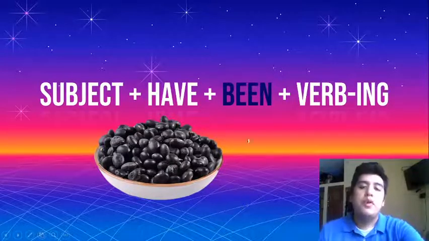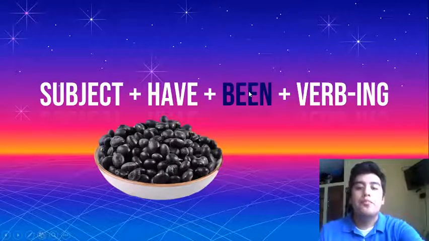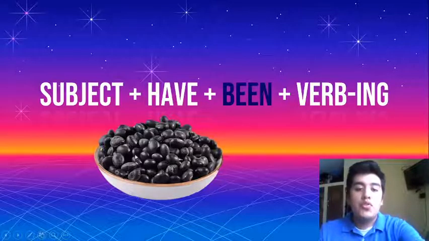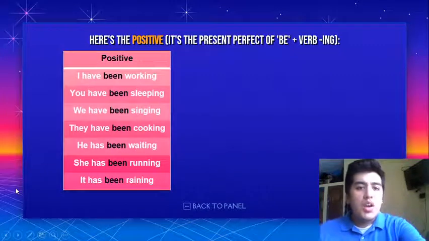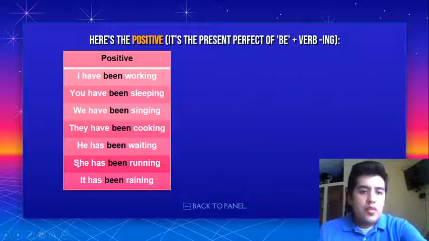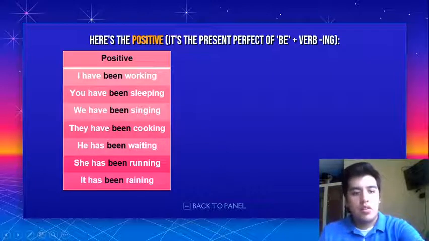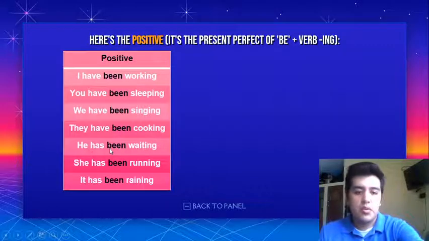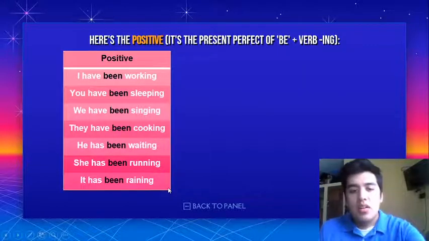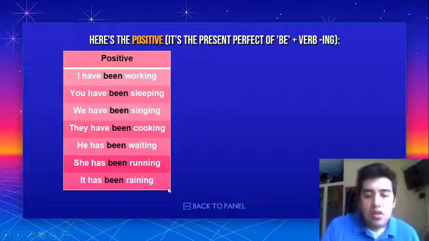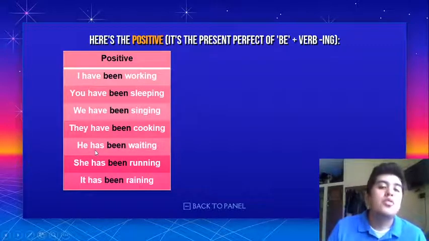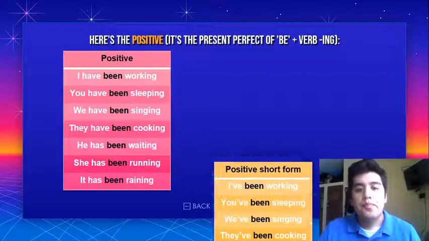And this is the past participle of be, been. Don't confuse it with the other forms. Here's the positive. For example, I have been working, you have been sleeping, we have been singing, he has been waiting, she has been running, it has been raining. See, it's very simple. And why has? Because it's the third person of the verb have.